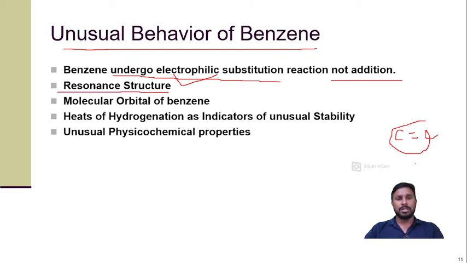Then resonance structures are possible in the case of benzene, and we are going to discuss it in detail. Then the molecular orbital of benzene has unique features.